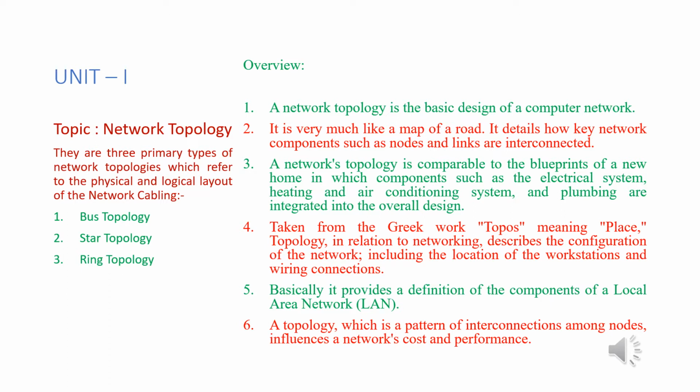Basically, it provides a definition of the components of a local area network. We term it as LAN. A topology, which is a pattern of interconnection among nodes, influences a network's cost and performance. There are three primary types of network topologies, which refer to the physical and logical layout of network cabling: bus topology, star topology, and ring topology.